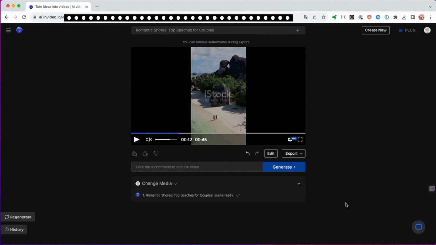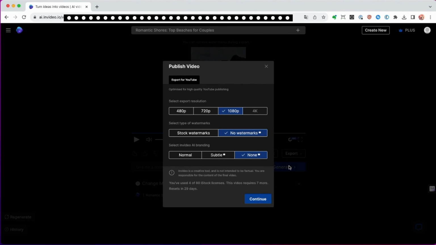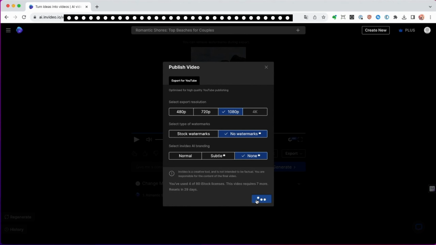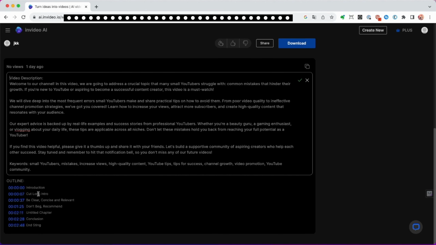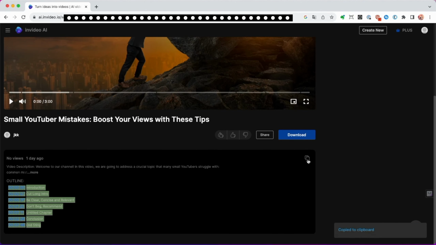Once you are happy with the short, you can export and download it. If you want to get rid of the watermark, you will need to upgrade to a paid version. Once the video is exported, it also auto-generates a YouTube description with timestamps for you. Very convenient.